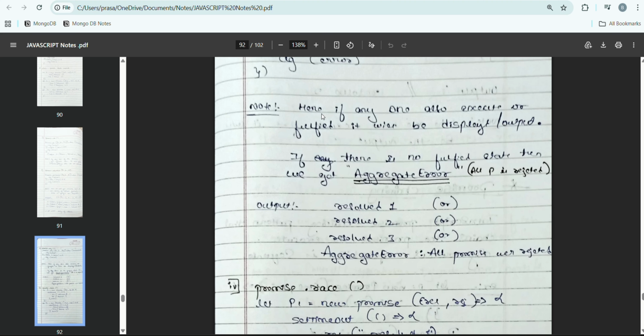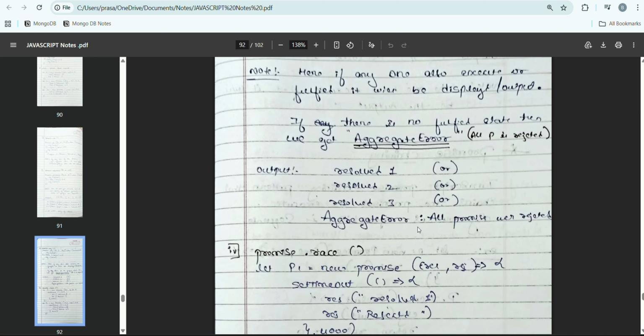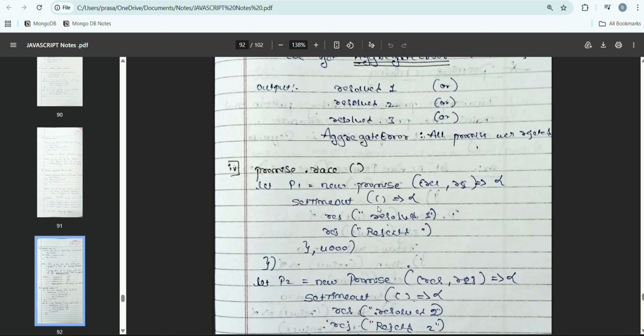Here, if any one is executed or fulfilled, it will be displayed as output. As I already said, in shortcut form, if there is no fulfilled state, then we will get an aggregate error. I have already shown you that when all are not resolved, meaning all are rejected, at that moment we will get an aggregate error.